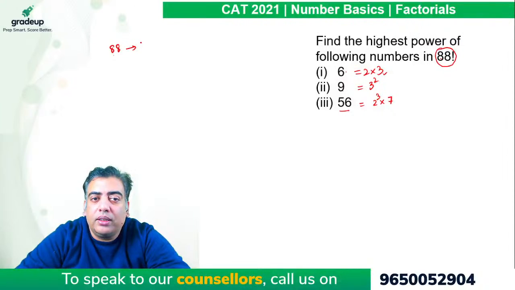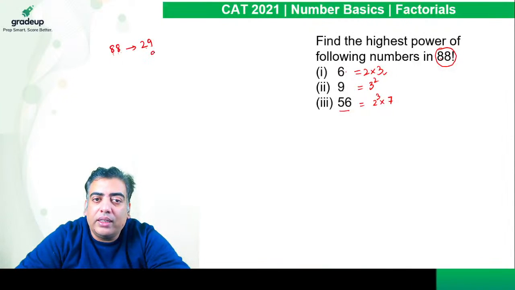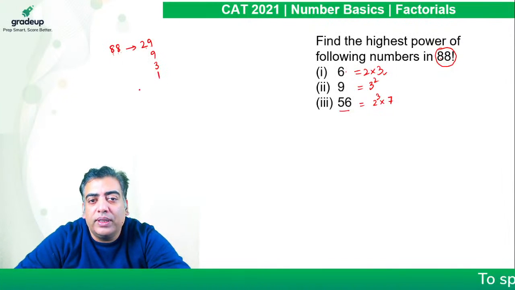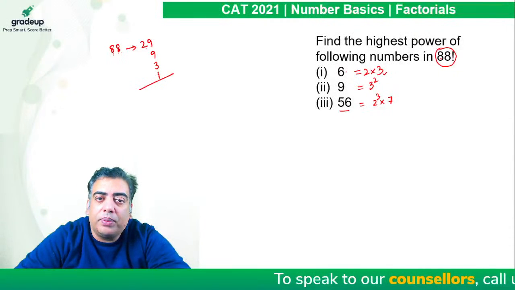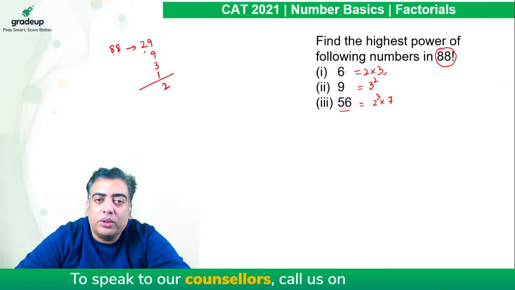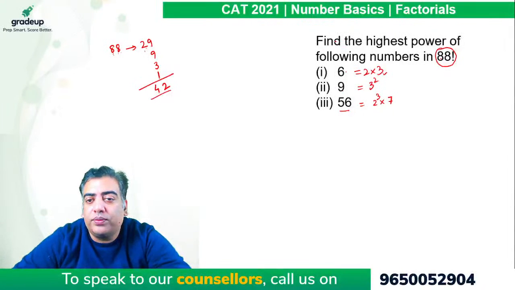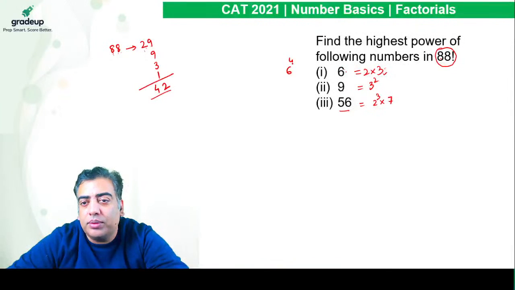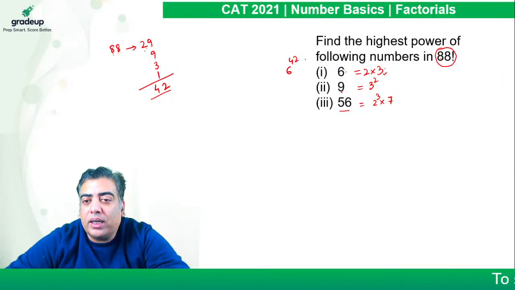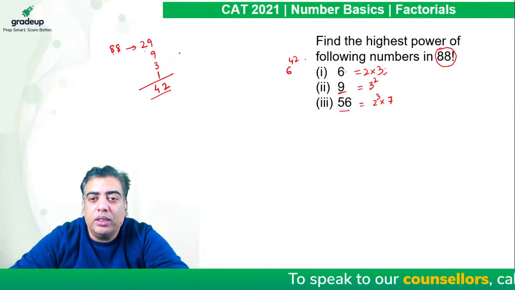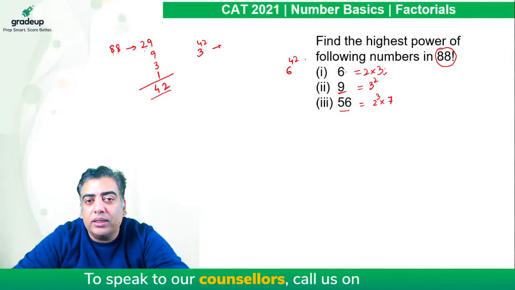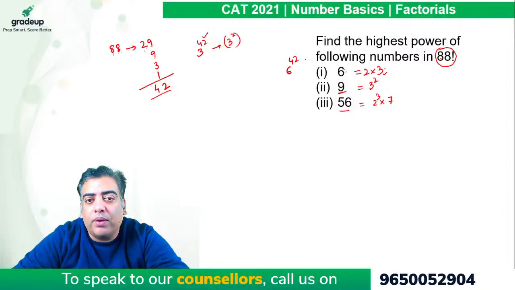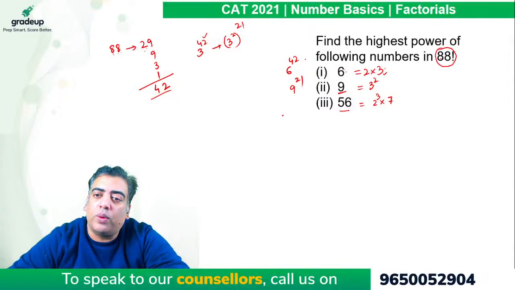So it comes out to be 3 2s are 6, leftover is 28, 3 9s are 27, then 3 3s are 9, 3 1s are 3. So let's add these values. 18 plus 4 is 22, which adds up to 42. So the power of 3 in 88 factorial will define the power of 6, which comes out to be 42. When it comes to the power of 9, 9 is 3 square, and we have already calculated the power of 3. Just convert it to 3 square. Your power gets halved, resulting in 21. So the power of 9 in 88 factorial is 21.